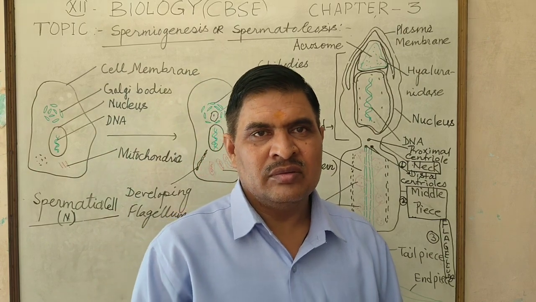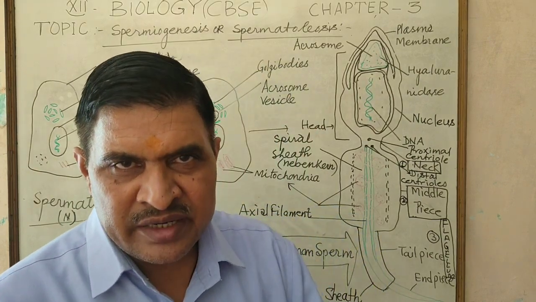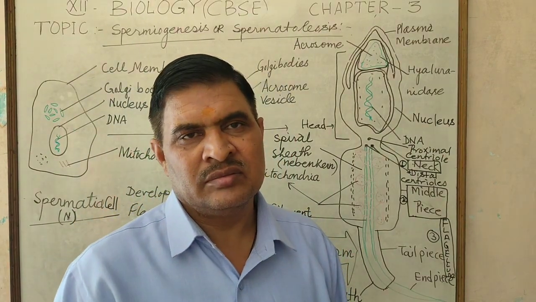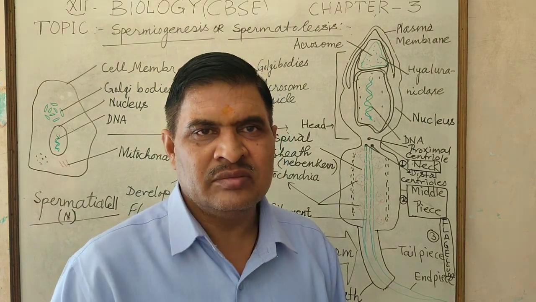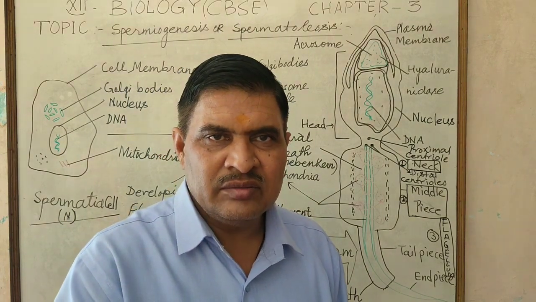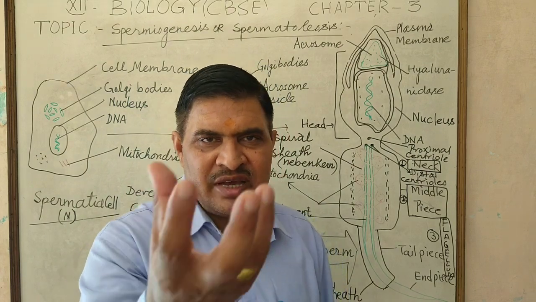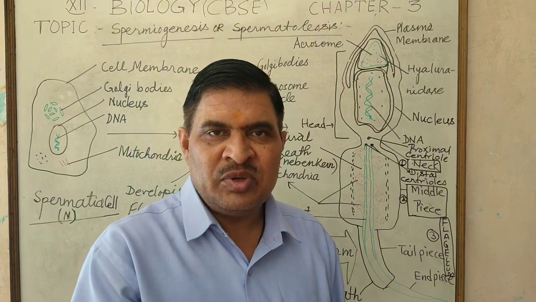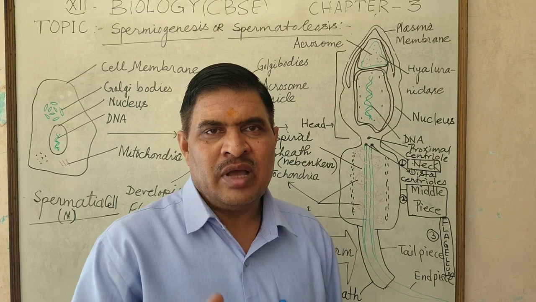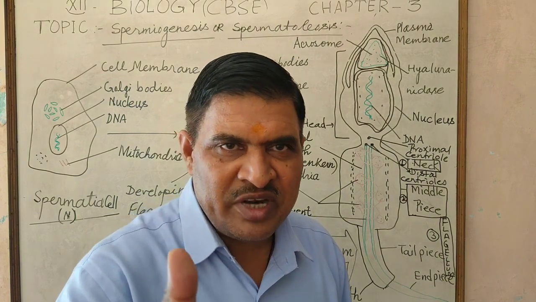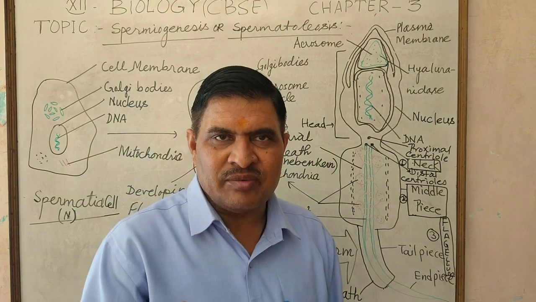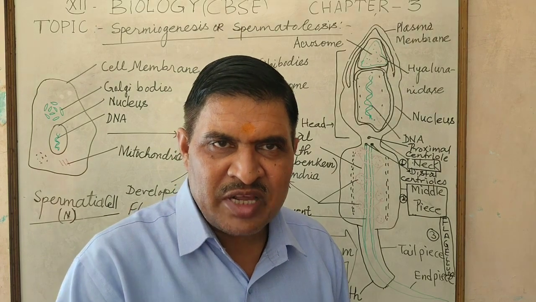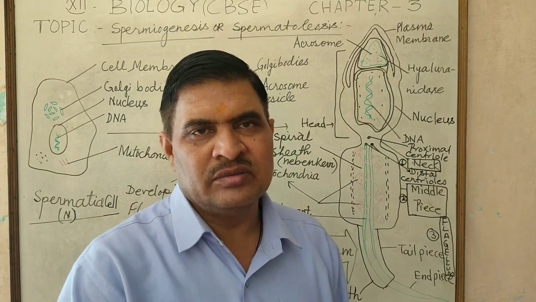So, the secondary oocyte is received by the fimbriae of the oviduct. Fimbriae are present at the terminal end of the oviduct as finger-like projections. These finger-like projections receive the ovum, which is the secondary oocyte, and this secondary oocyte moves in the oviduct due to the action of cilia present in the columnar epithelium of the oviduct.